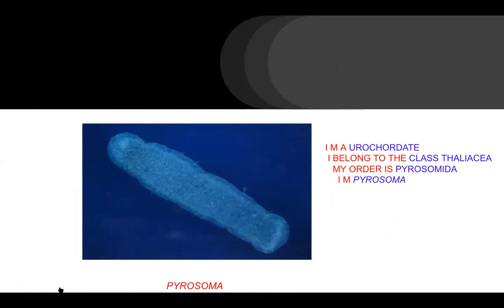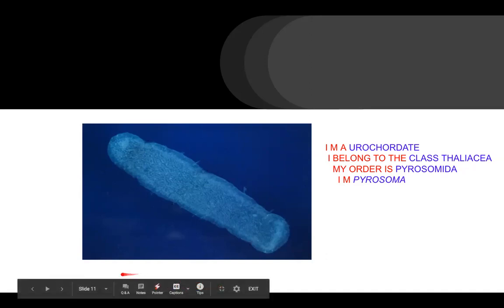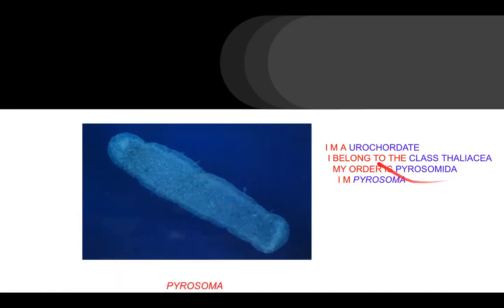Now it is time to introduce the different individuals related to this phylum Urochordata. So let us introduce. This is Pyrosoma, we have given the example also. I am a Urochordate. I belong to the class Thaliacea. My order is Pyrosomida and I am Pyrosoma.